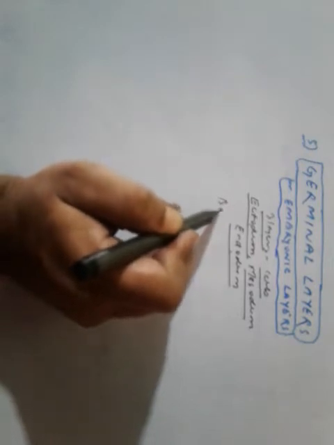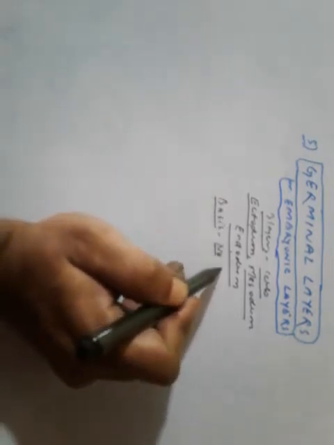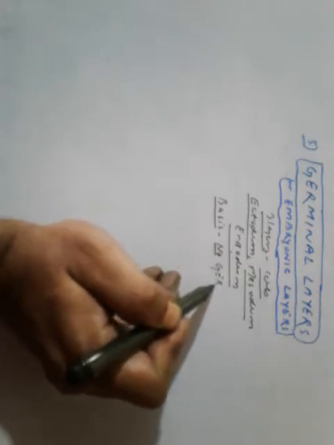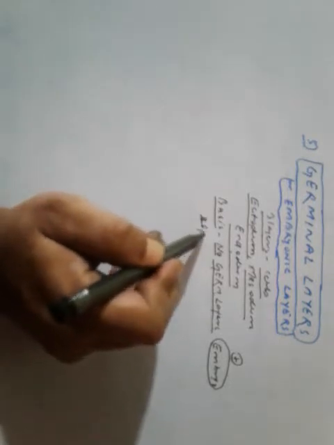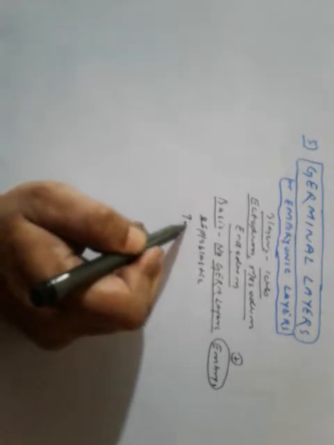So on the basis of number of germ layers or germinal layers present in the embryo, animals can be diploblastic or they can be triploblastic.